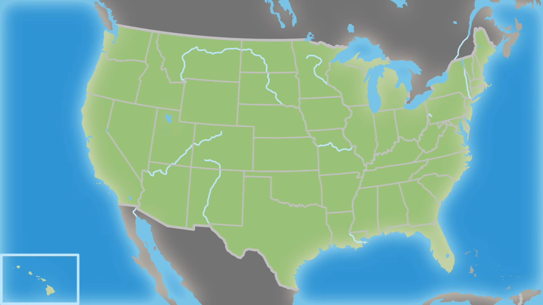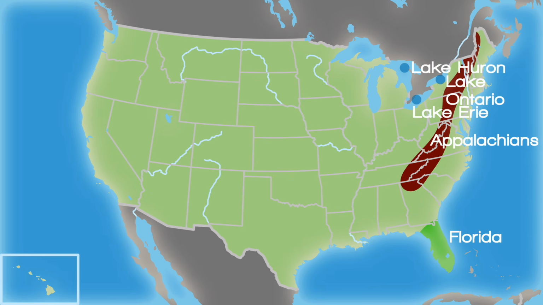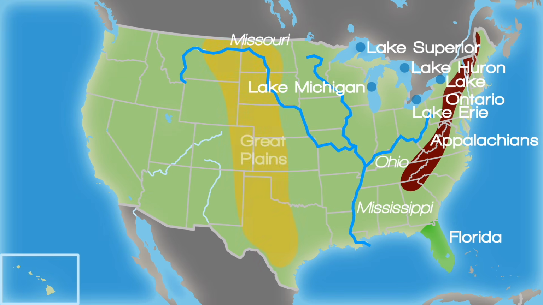In the east of the USA, the Appalachian Mountains extend in a north-south direction. To the south extends the Florida Peninsula. In the northeast, the Great Lakes, Lake Ontario, Lake Erie, Lake Huron, Lake Michigan, and Lake Superior form the border with Canada. The central lowlands extend around the Mississippi River and its tributaries, including the Ohio and Missouri rivers. This is followed further west by the Great Plains.